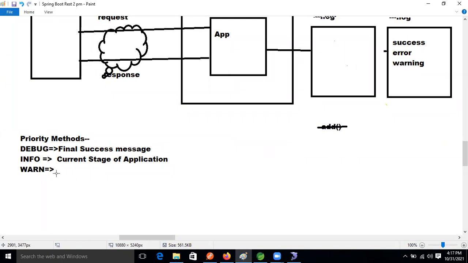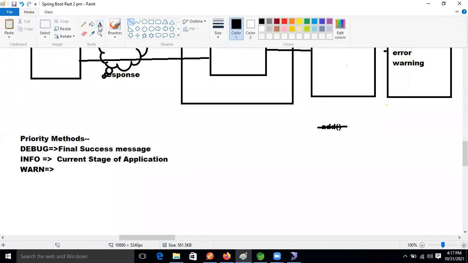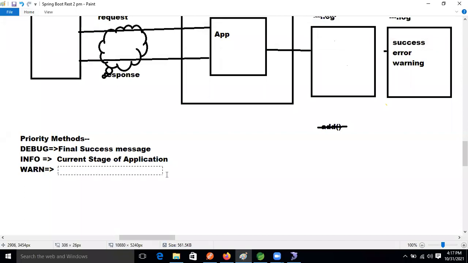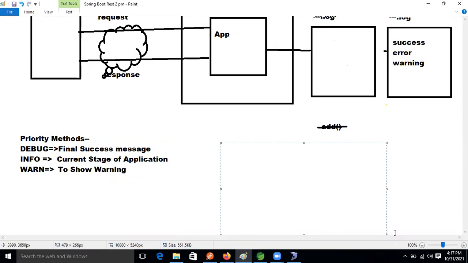To inform about those things in a log, meaning to write them in the log file, we use the warn method, guys. So for that we write the warn method, which means to show a warning. Like this, the deprecated method. Just think about that, whenever we are using an ArrayList, we are using List.